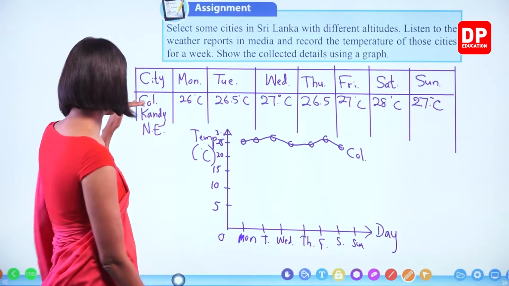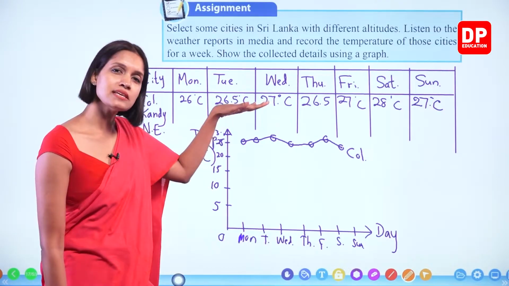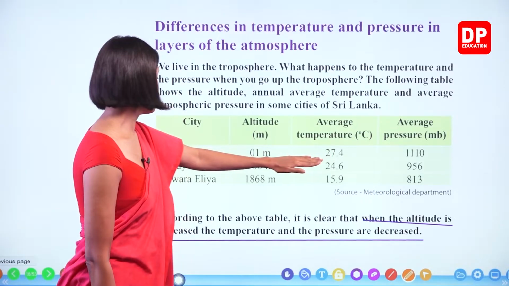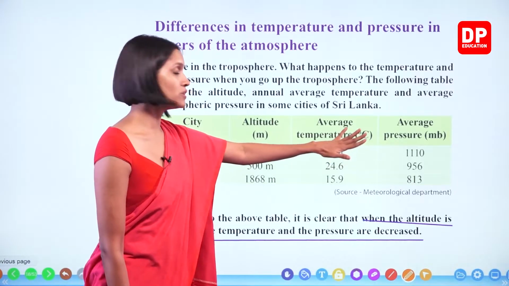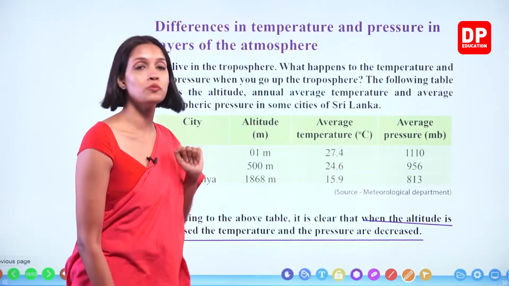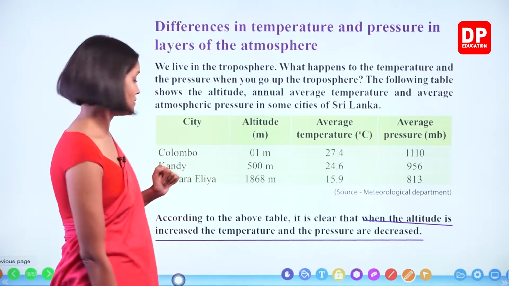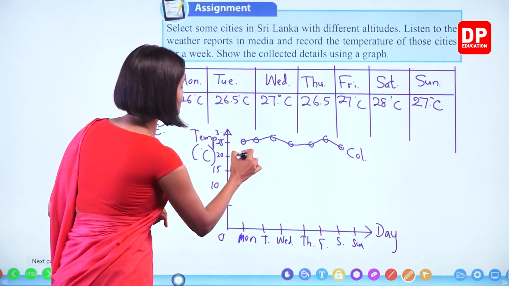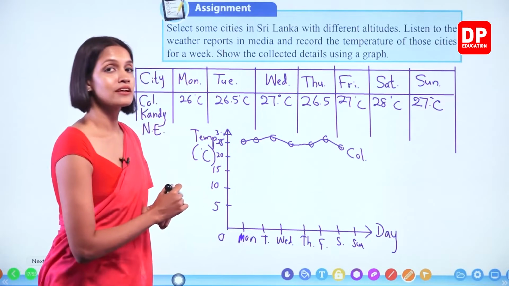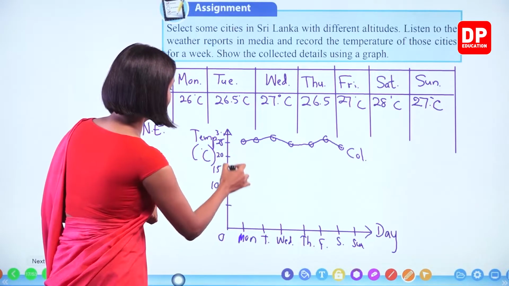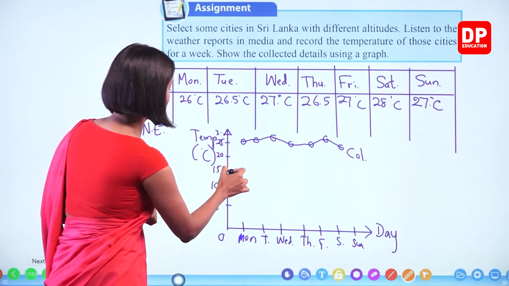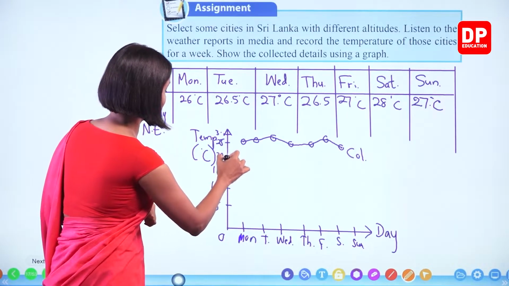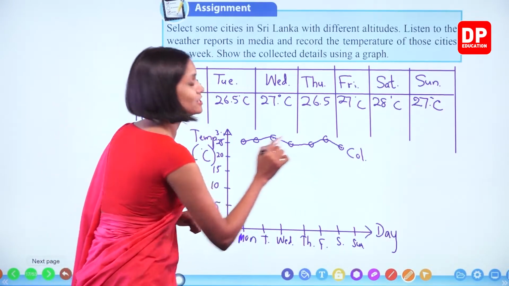So probably when you consider Kandy, temperatures are less than that of Colombo, right? Here, average temperature of Colombo is 27.4 degrees Celsius. Kandy is about 24.6, a bit cooler than Colombo, right? So probably you will see the graph of Kandy will lie somewhere here, right, children? And the Nuwara Eliya one probably lies between 15 and 20, or even sometimes 10, somewhere lower, right?